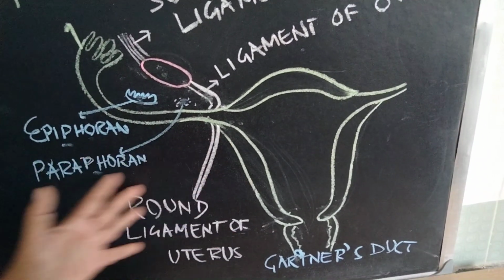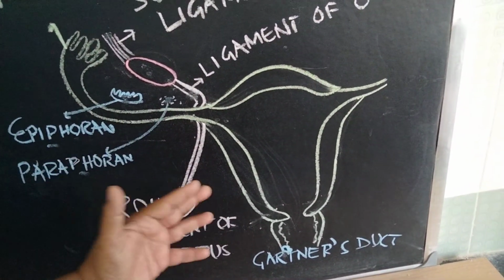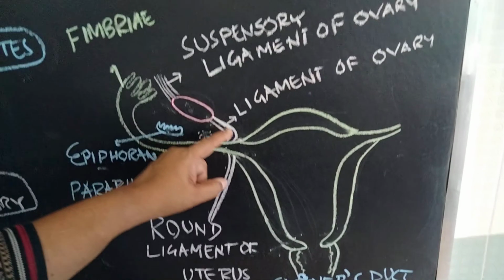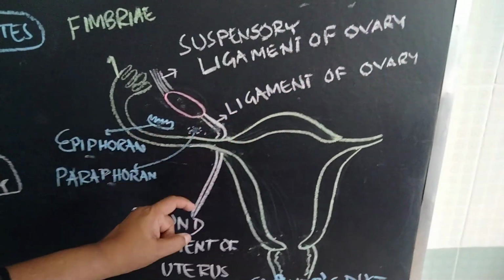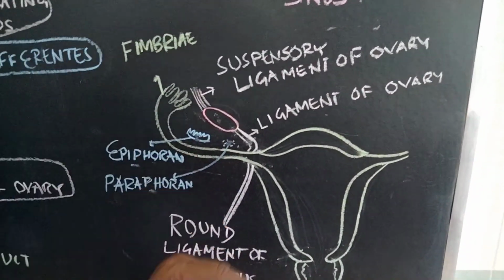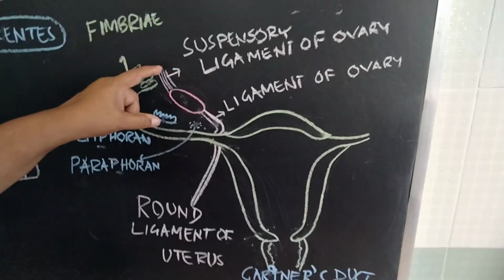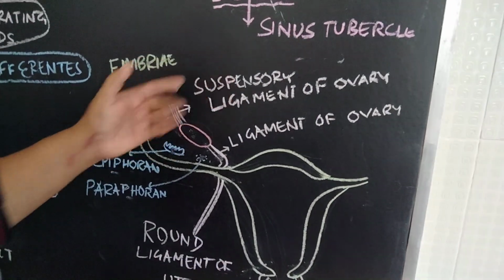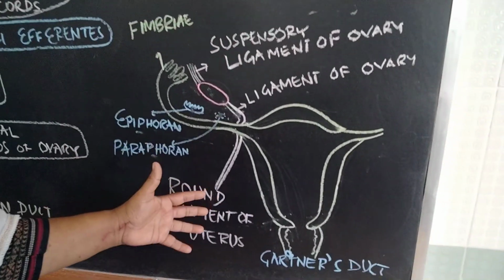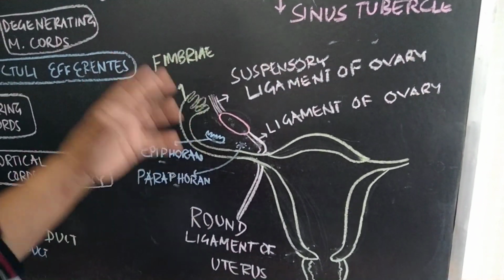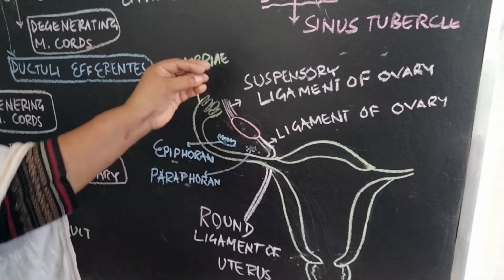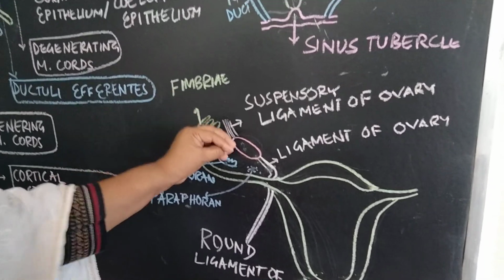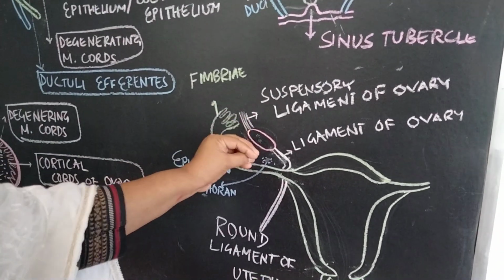The main broad ligament of the uterus will be here. The ligament of the ovary and the round ligament are derived from the gubernaculum of the ovary. Okay, and the suspensory ligament of the ovary, meso-ovarium or the broad ligament are derived from the pelvic fold surrounding the ovary to keep it in the space, that is your ovarian fossa on the lateral pelvic wall.